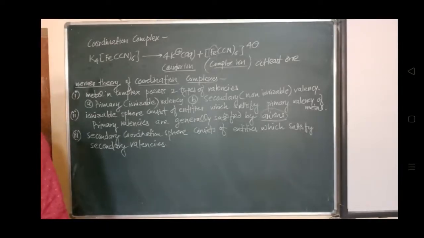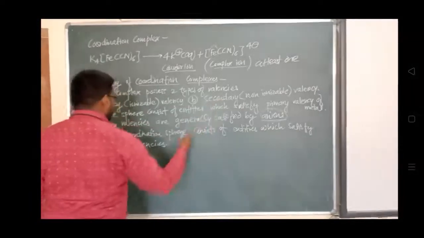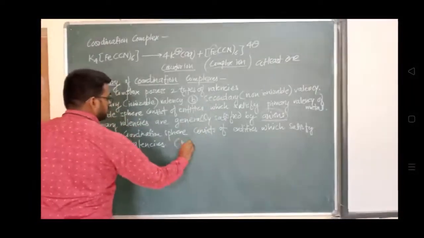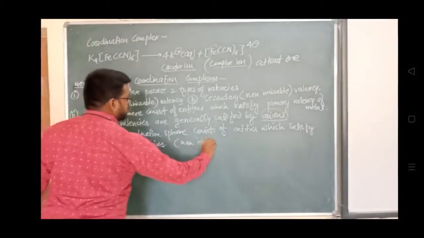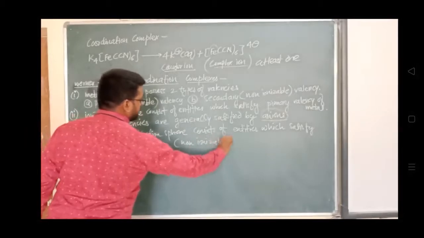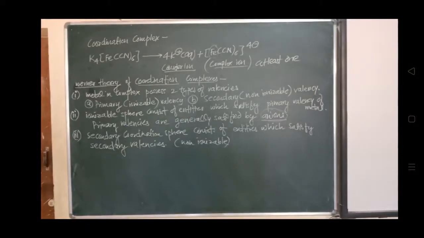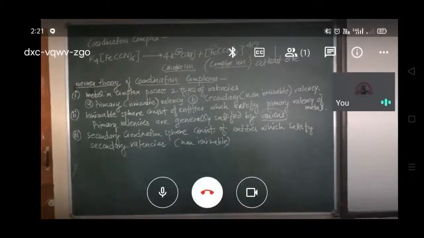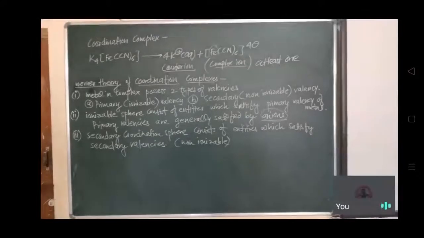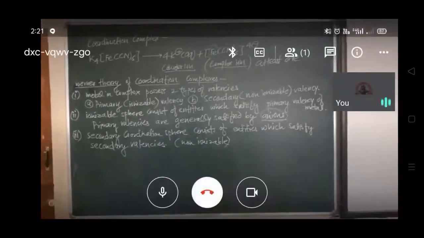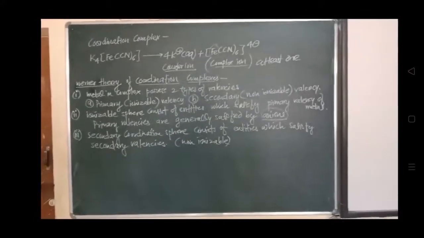So we know that the secondary valencies are what? These are non-ionizable. We know very well about this, that these are non-ionizable. Okay, so the secondary valencies are non-ionizable. This parameter we know very well. So this is about the third postulate.